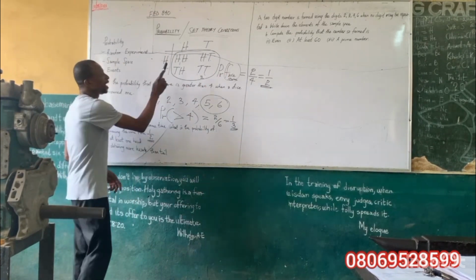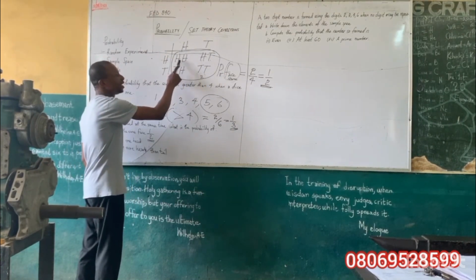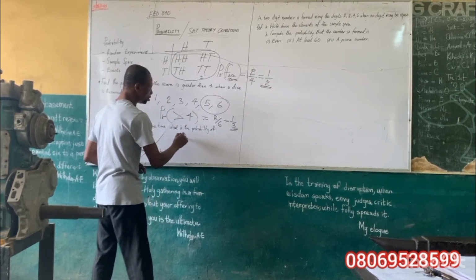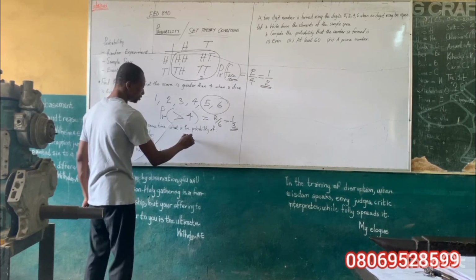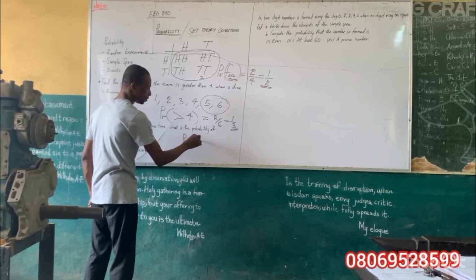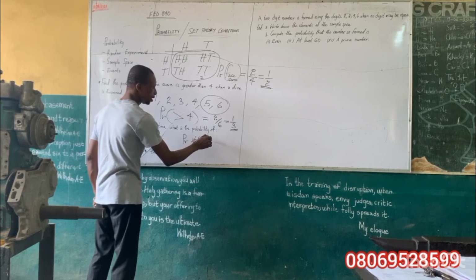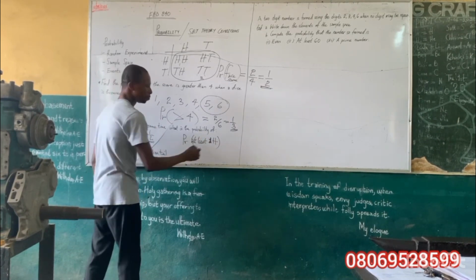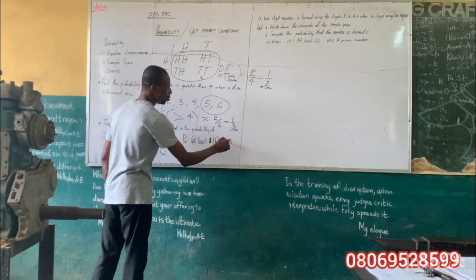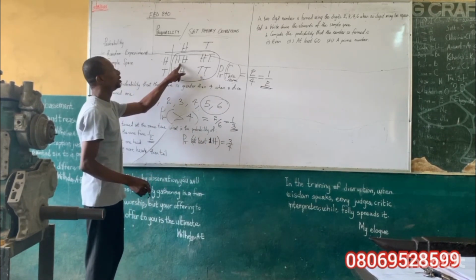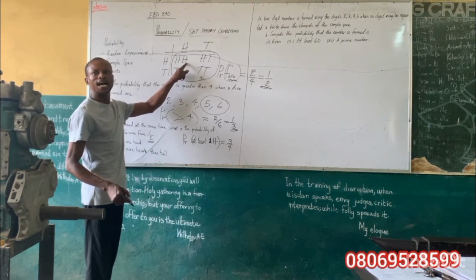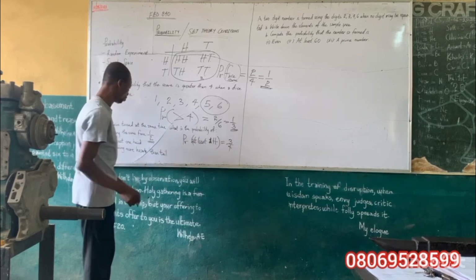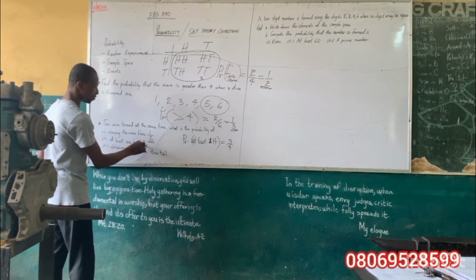And I have head here, I have head here, I have head here. So because of that, the probability of at least a head will be equal to 3/4, because in spite of the fact that there are 2 heads here, I have 1 head there, I have 1 head here, I have 1 head, so it is 3/4. So the answer here is 3/4.